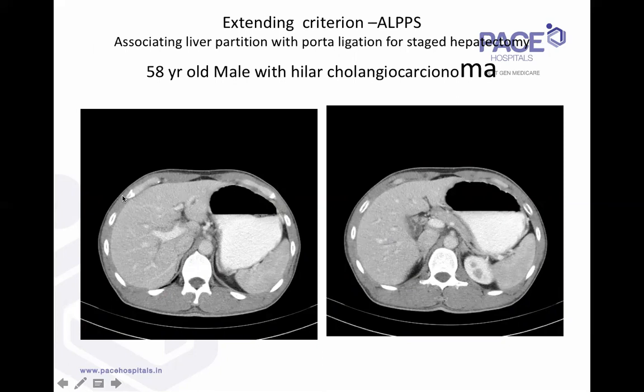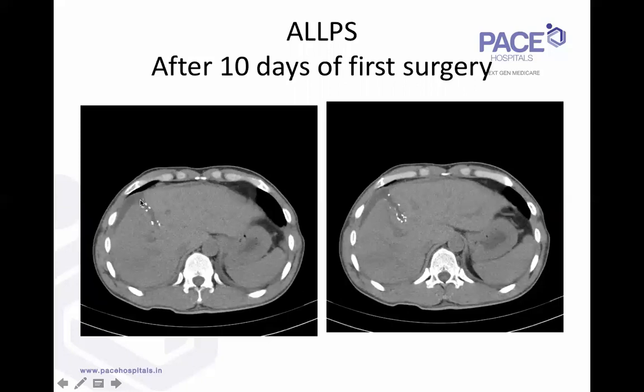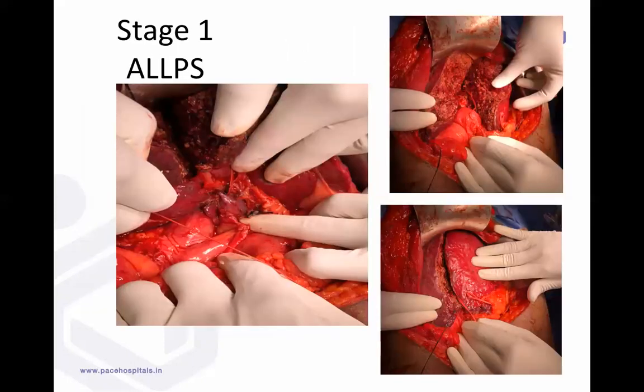So let's do planning. You're doing a right hepatectomy. You partition the liver. You can see the clips here. The liver has been transected, and you have ligated the portal vein. Now, like I said, in hilar cholangiocarcinomas, we're not using this. This is a patient with Child's A cirrhosis in whom I had done an ALPS.